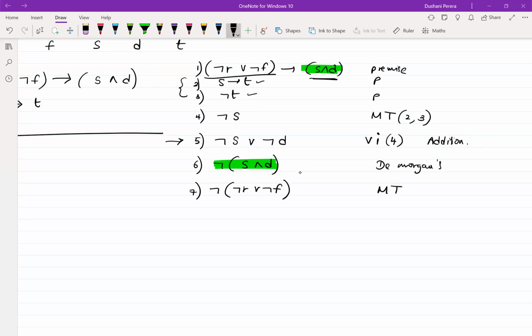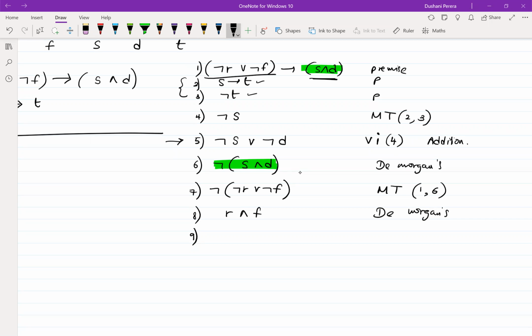Got it? Now I have this. Now if I take the negation inside, I get R and F. How? De Morgan's. Then now I have R and F.